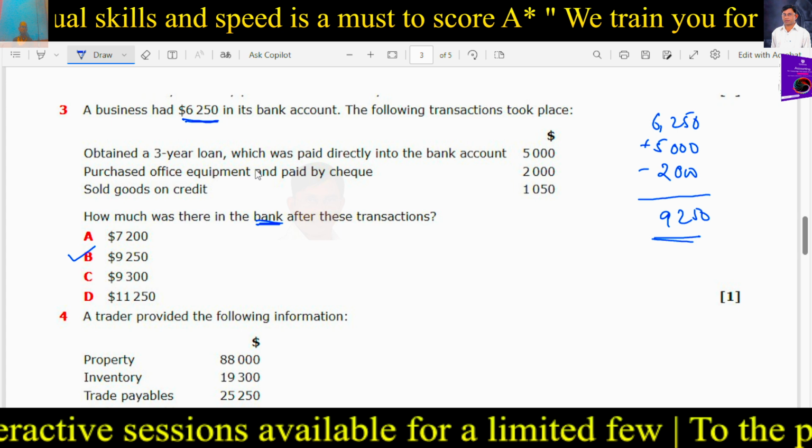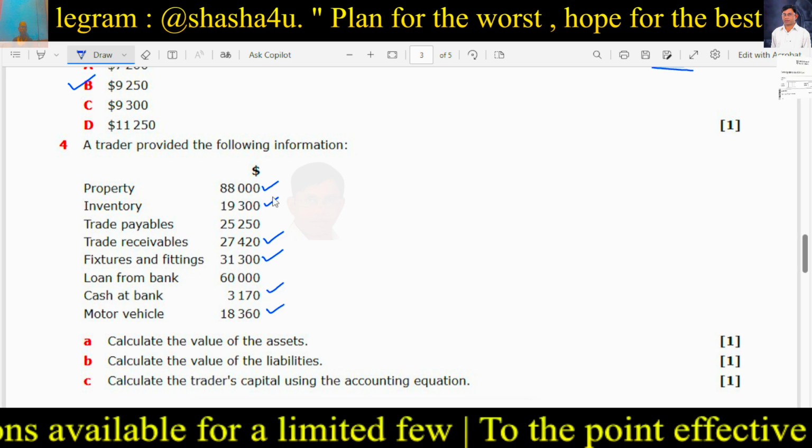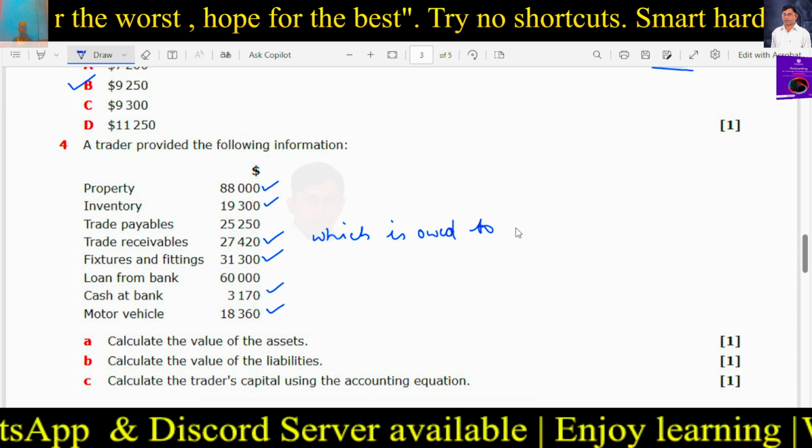So this is an asset, this is an asset, trade receivables also is an asset, furniture and fittings is also an asset, cash at bank is also an asset, motor vehicle also is an asset. So property is something we have, inventory is also something we have, trade receivable is something which is owed to us, that is business. So always you have to see from the business point of view. Okay, so owed to us.